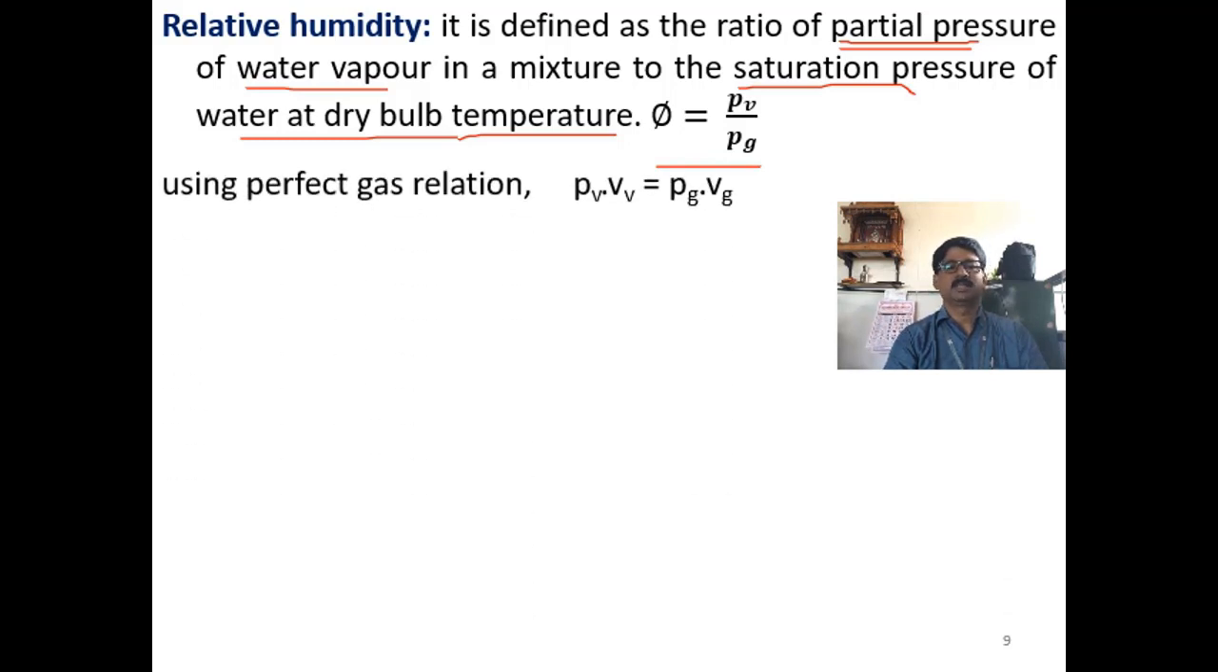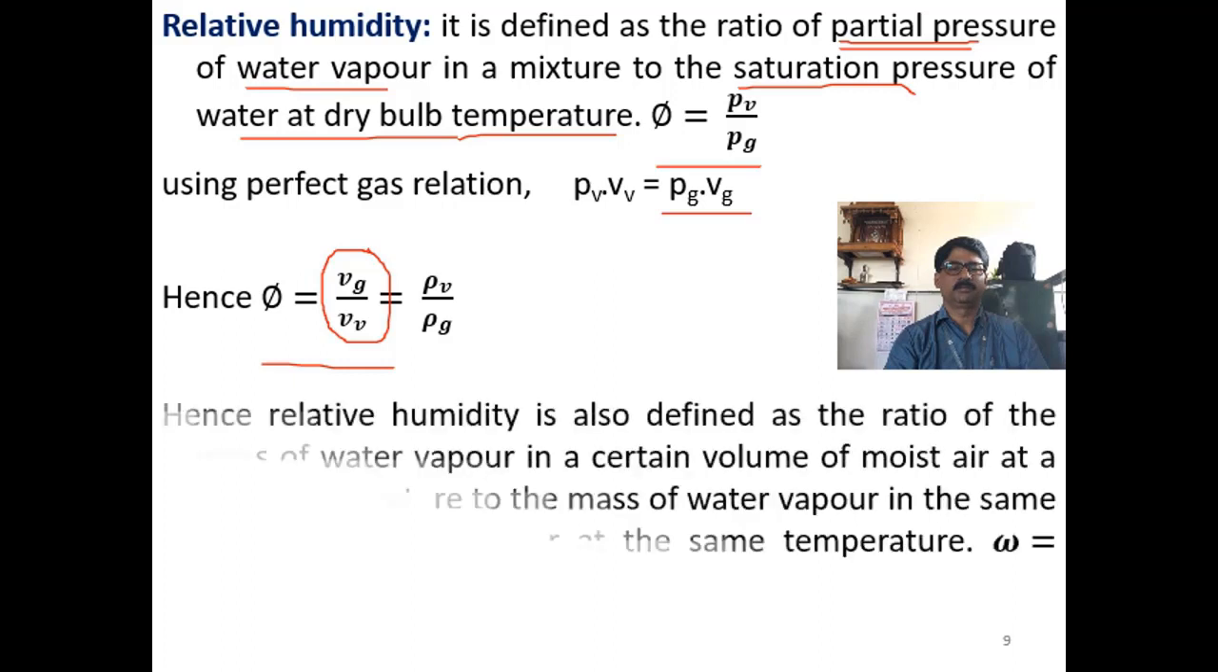Using the perfect gas equation, Pv Vv is equal to Pg Vg. Here this is used for dry air. So you can write phi is equal to Vg by Vv, or you can also express it in terms of density as rho v by rho g, because this is specific volume here. One by specific volume is the density, so Vg by Vv becomes rho v by rho g. That can also be used as the expression to find the relative humidity.